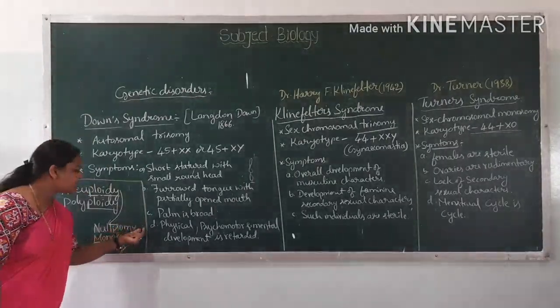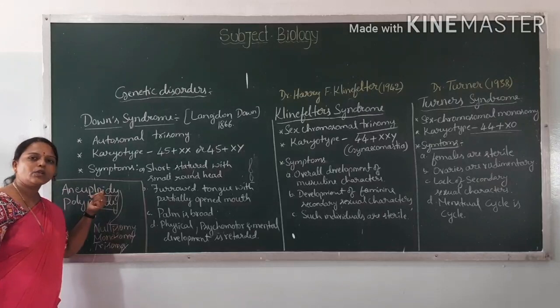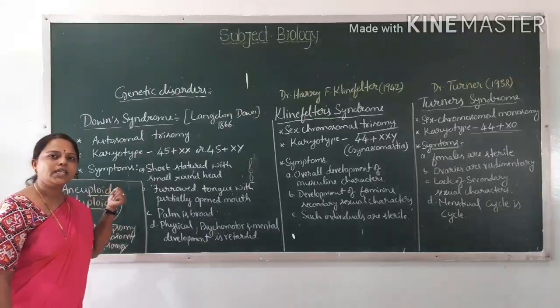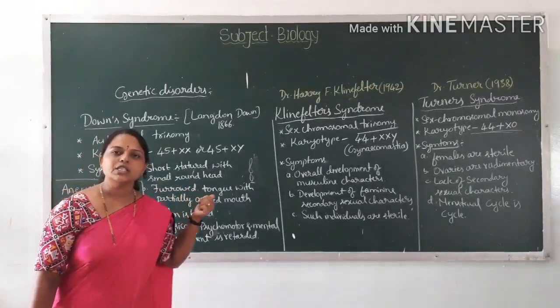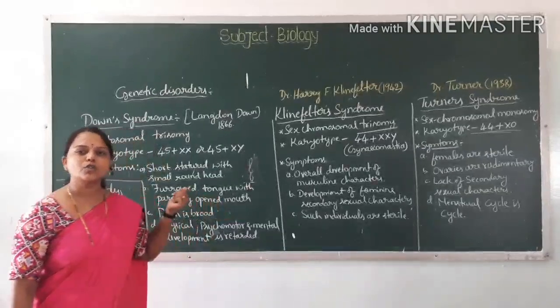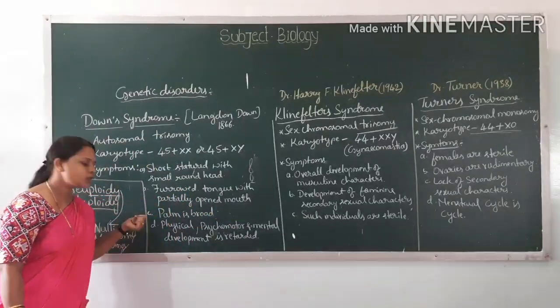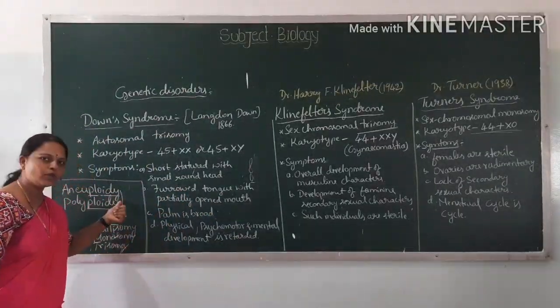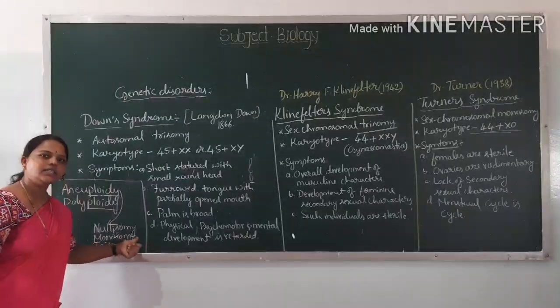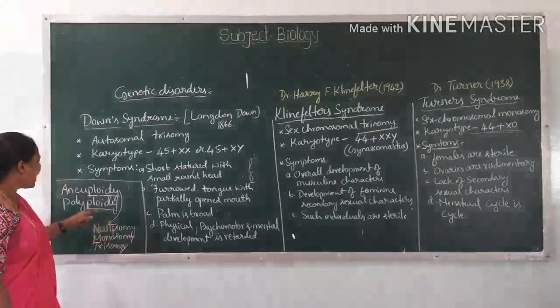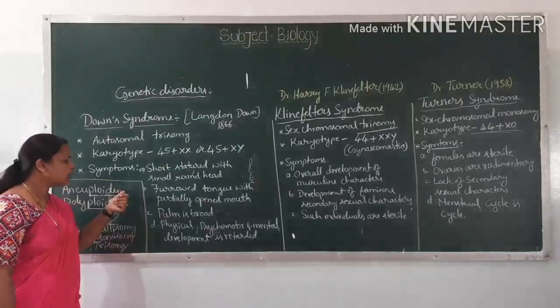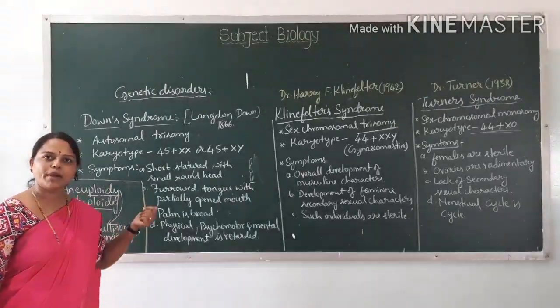We can come across three conditions under aneuploidy. Aneuploidy means addition or deletion takes place in the chromosome number, and it may occur in these three conditions. Aneuploidy we can see in human beings.